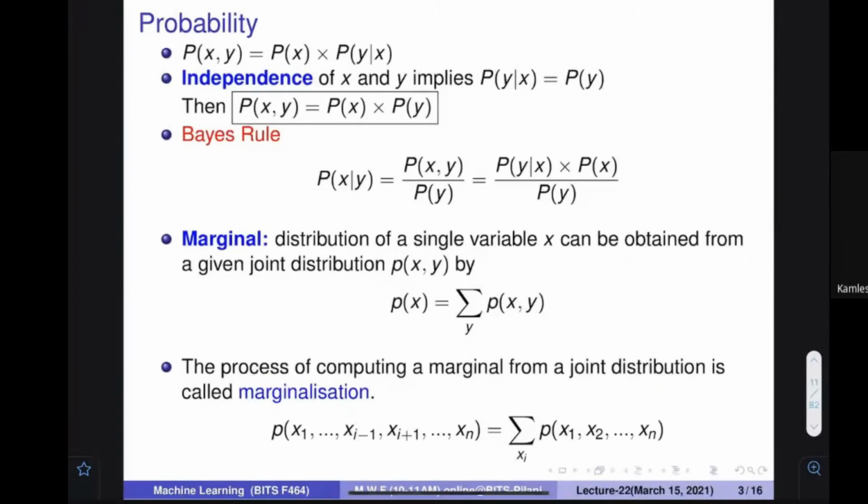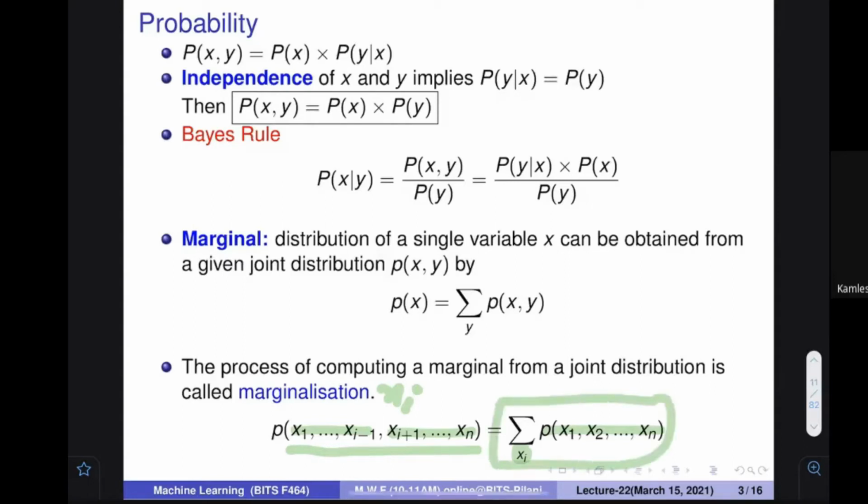So in general terms, let's assume that a lot of variables are there: 1, 2, 3, 4, up to i minus 1, then there is xi, then i plus 1 and n. You can see that in this particular thing, xi is missing. And here, if the joint probability of all these things is available, you just find the summation over all the possible values of xi. Then this is going to give you the probability where xi you can remove, marginalize.